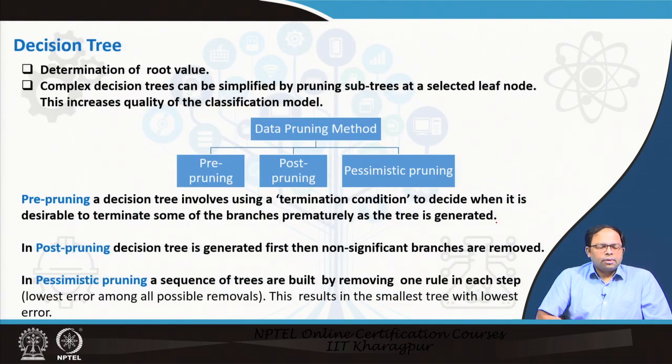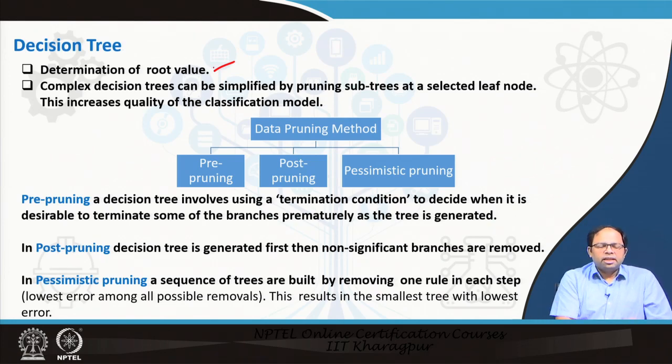Now, when we start making a decision tree, one of the first things is to determine what should be the root value. That means, how do we arrive at that question, what has to be asked, so that the decision tree is split in the proper way. And not only the root value, subsequently, if we ignore the top root, then again the decision node becomes the root for that particular subset of data. So, there again what questions we should ask, there has to be a strategy to that.